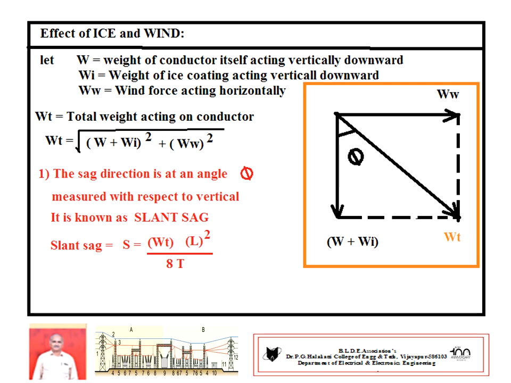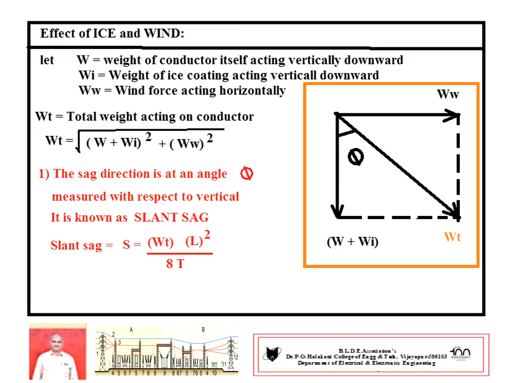It is the vector sum: Wt equals the square root of (W plus Wi) square plus Ww square. So the sag in this condition also acts in the direction of the total weight, with an angle theta. This sag is called slant sag.